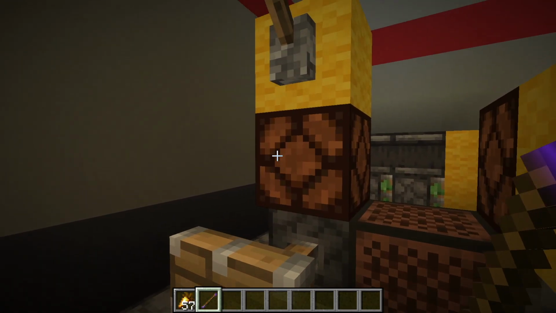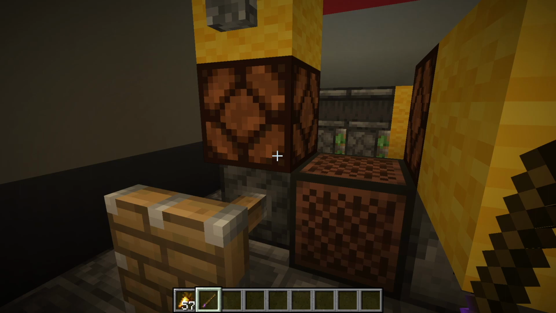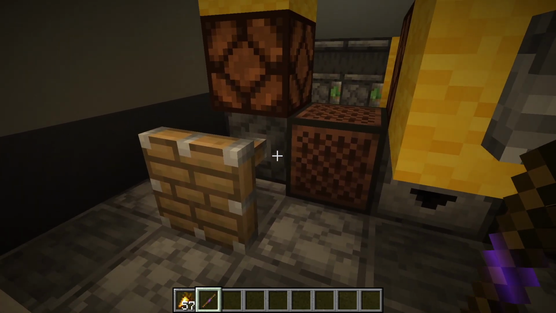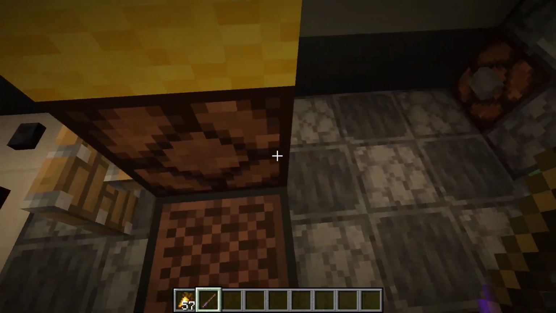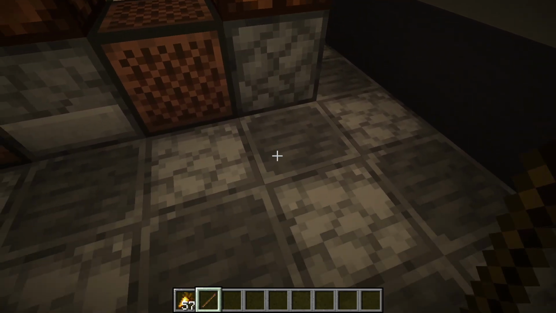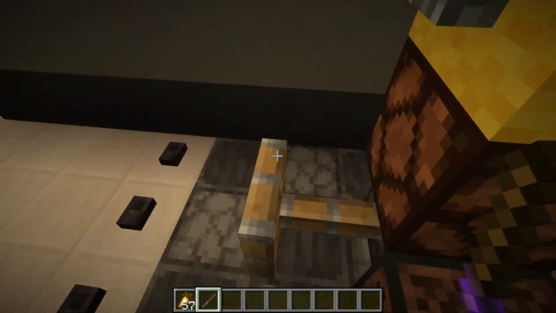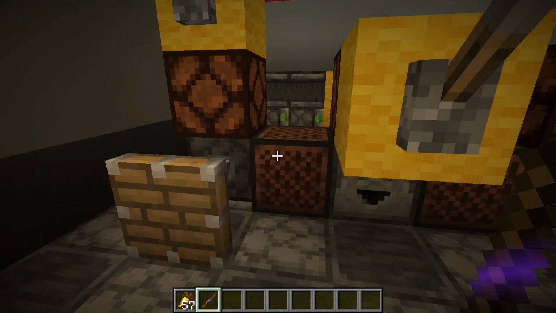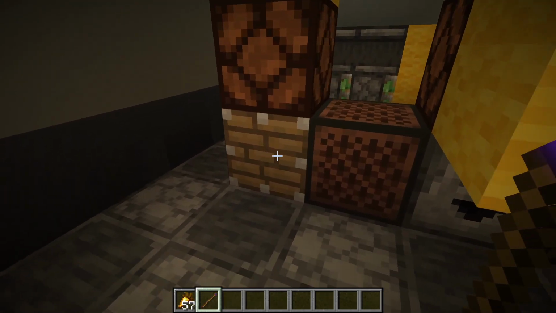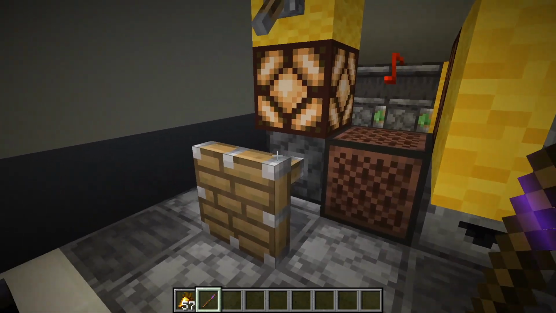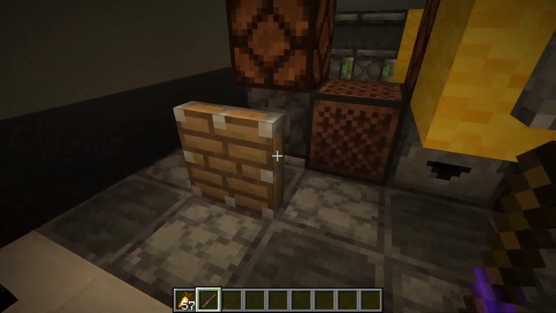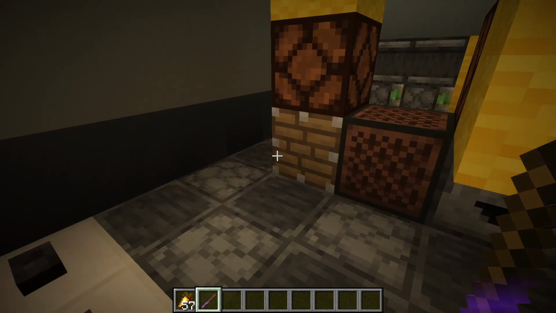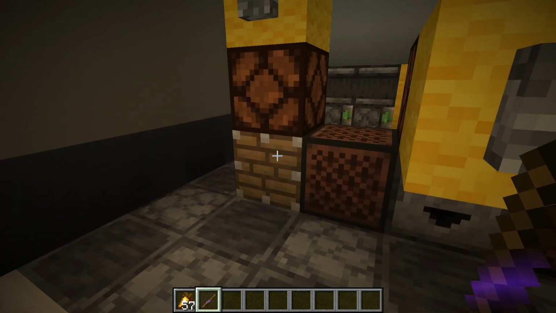So what happens is when anything can power the block above the piston, so this lamp of course, and then the piston gets updated by no block next to it, anything that an observer would detect, or if it's being powered and then unpowered, it will just sit like this until this turns off and something updates it. Because basically what's happening is it's like, oh, I'm being powered, and then when you turn it off, it doesn't check. And when you update, it's like, am I being powered? No, and then it retracts.